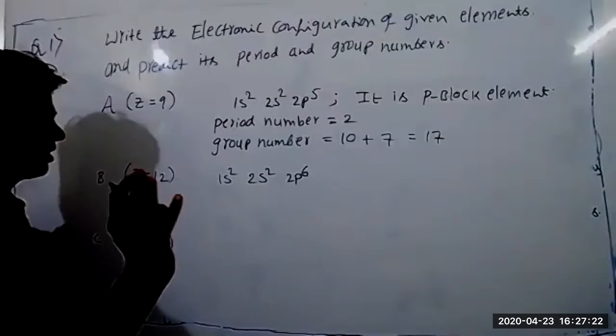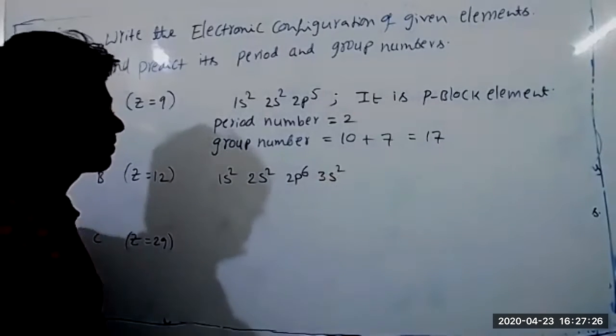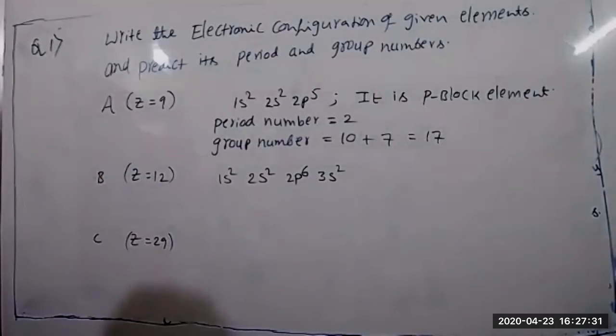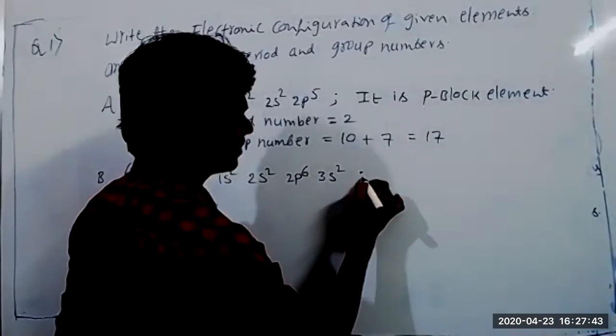Still we have 2 electrons, and those 2 electrons go into 3s2, completing 12 electrons. Now tell me, which block does this element belong to? S block, very good. Because the last electron entered into s, it is an S block element.